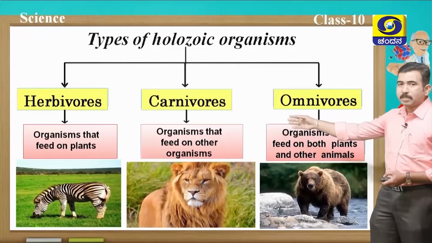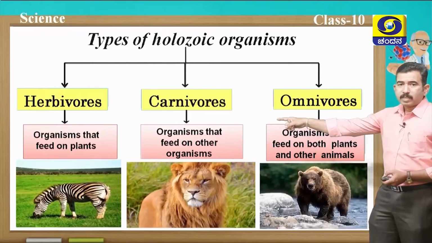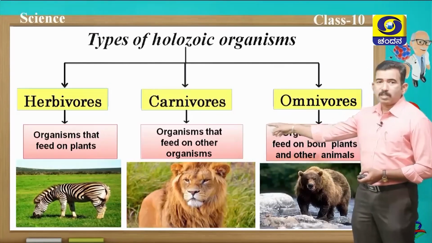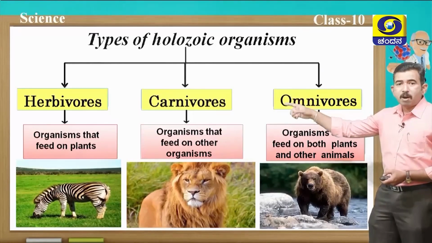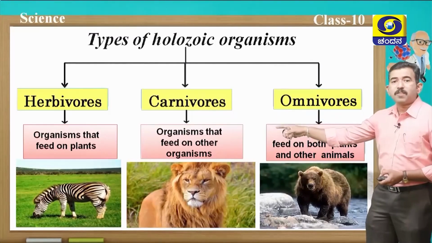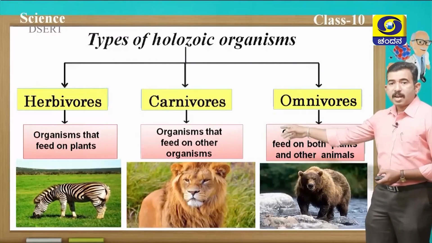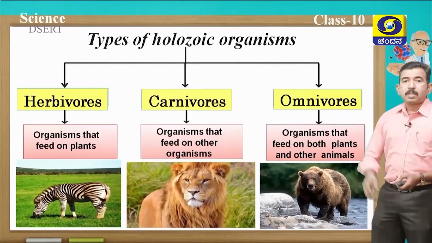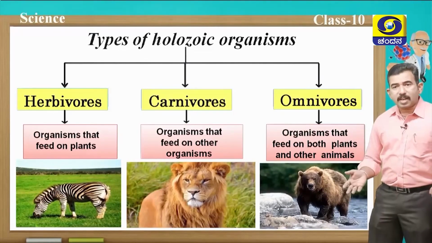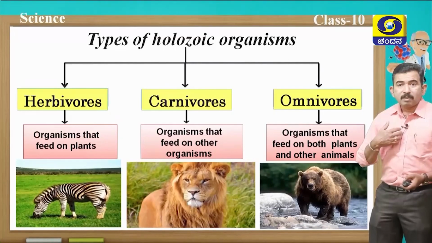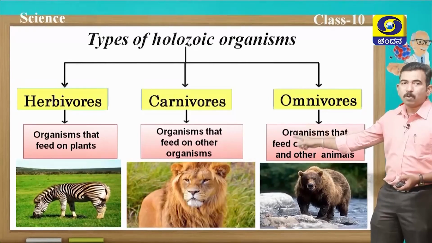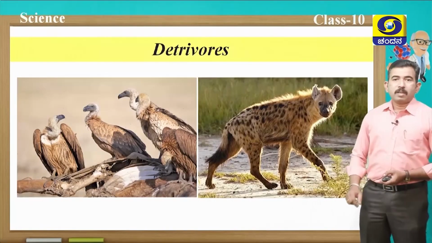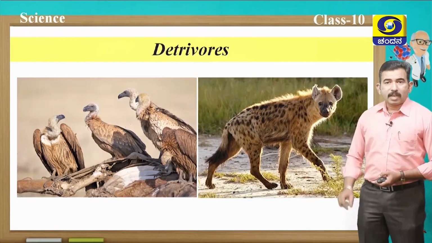You can see in this picture, herbivores, second one is carnivores, third one is omnivores. Students, herbivores are those animals which feed on plant products. Carnivores are the organisms that feed on other organisms, and omnivores are the organisms that feed on both plants as well as other animals. We human beings belong to which category? Yes, students, you are correct. We belong to omnivores.